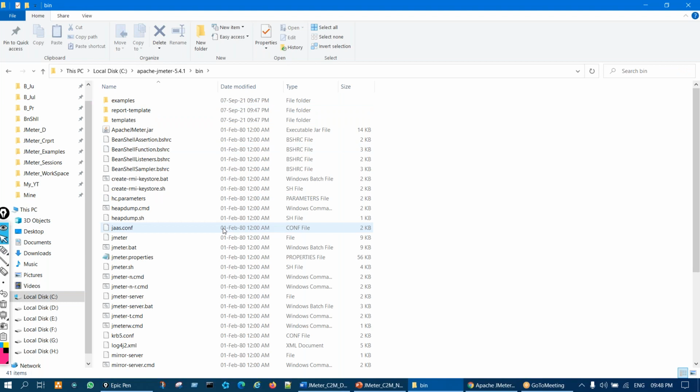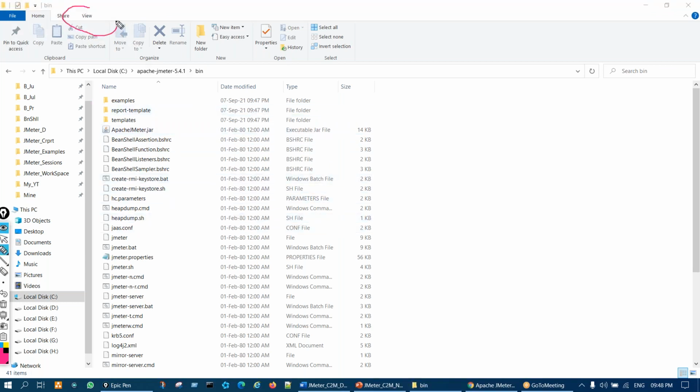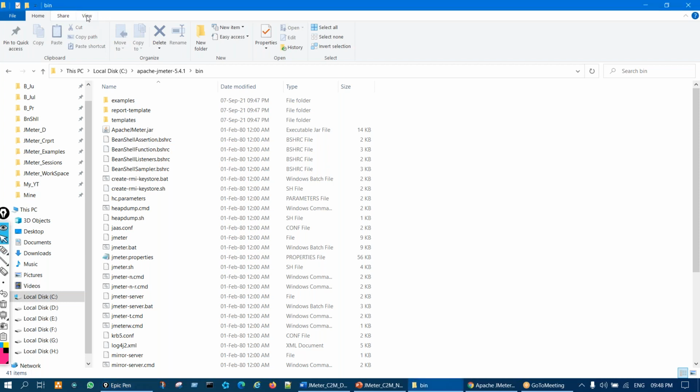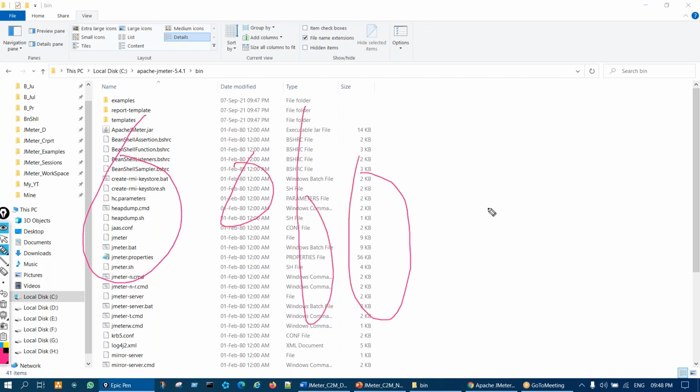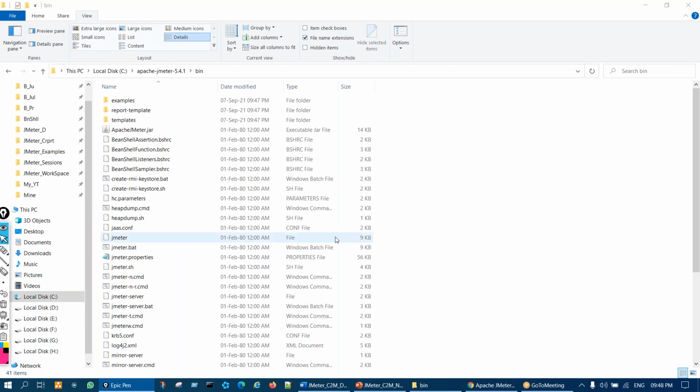And before I show you the other thing, in Windows, you go to view and click on details and put a check mark over here. If you do that, you will get a view like mine. You see details like the dates, type of file, and size. It's a beautiful view. So you keep that setting.